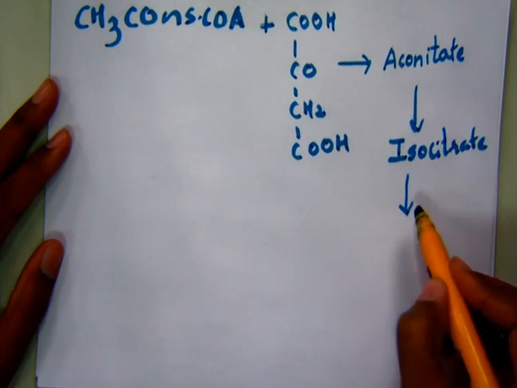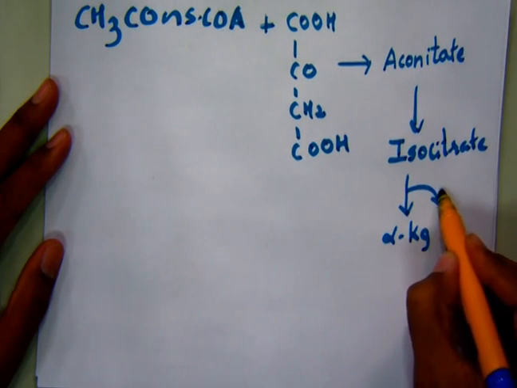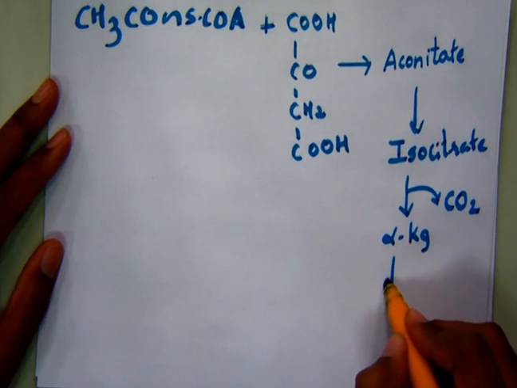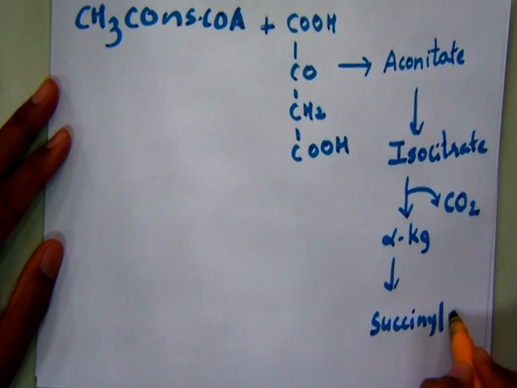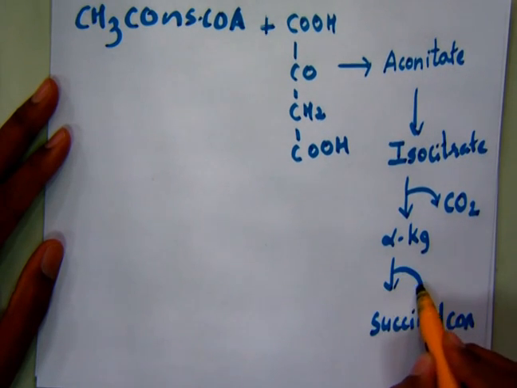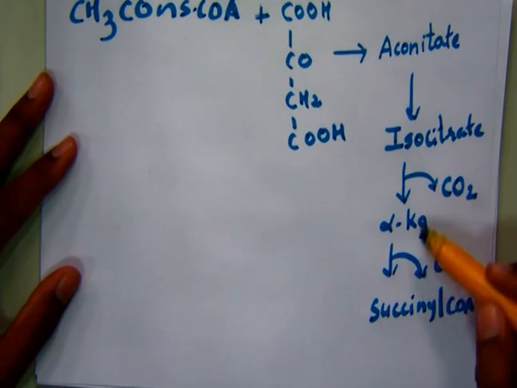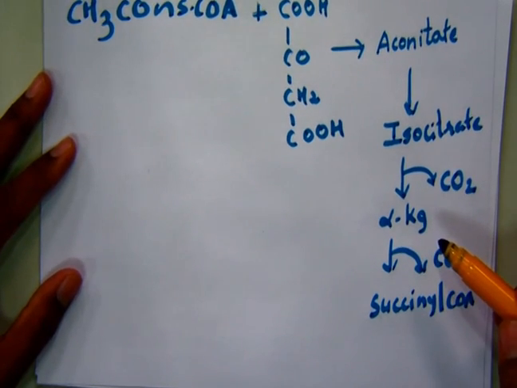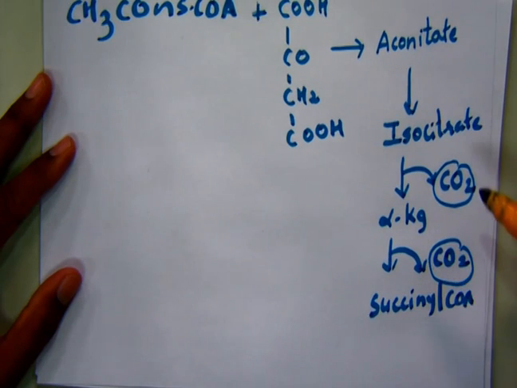Isocitrate will get converted into alpha-KG. Here there is a removal of one carbon dioxide, and this alpha-KG will get converted into succinyl coenzyme A, and here too there is a removal of one carbon dioxide moiety. So there are two different steps in the TCA cycle where you will have the removal of carbon dioxide. One is here and one is here, because both these steps are oxidative decarboxylation steps.